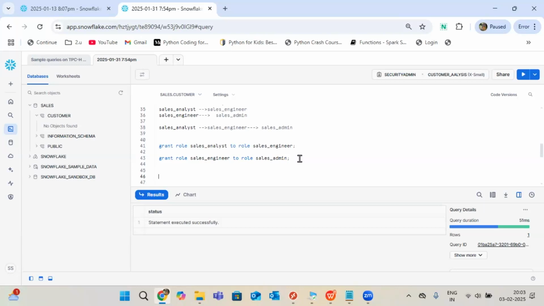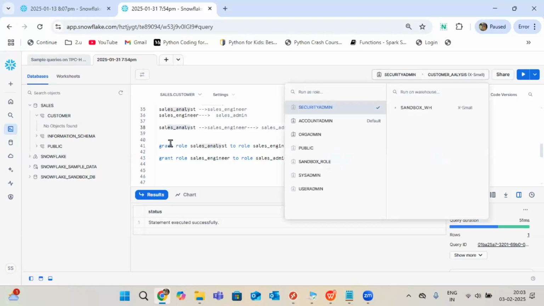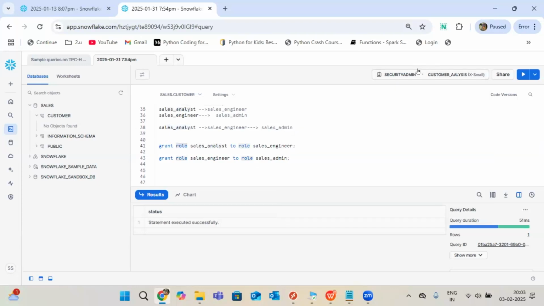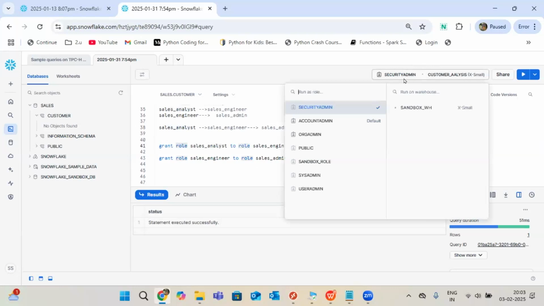Sai Sri, sales analyst, sales engineer, sales admin, are these just roles or are these tables also? Roles only. They mention the role keyword. If they mention table, then it's a table. If you observe, I only created these, right? Sai Sri only created them, right? As per your understanding now.